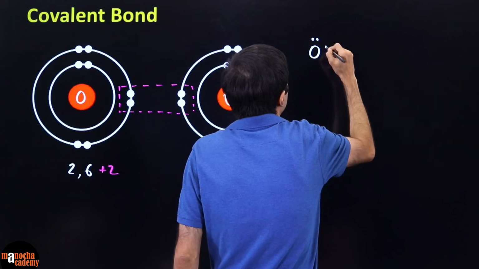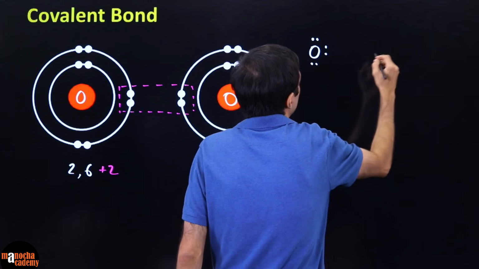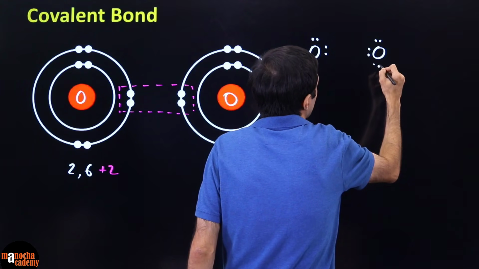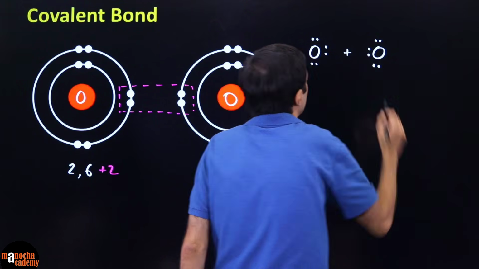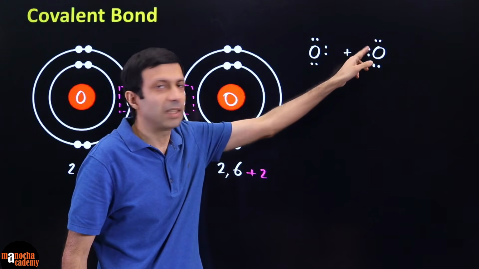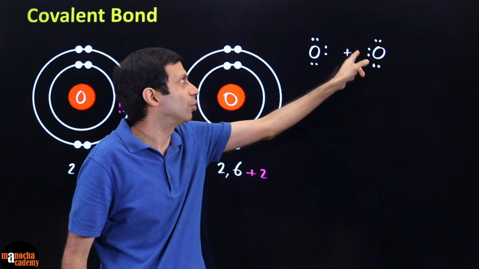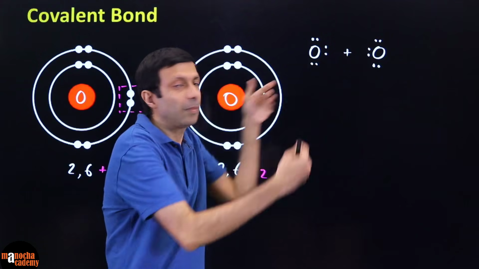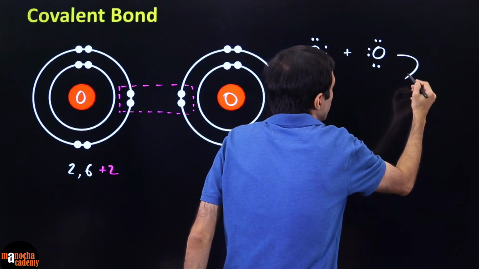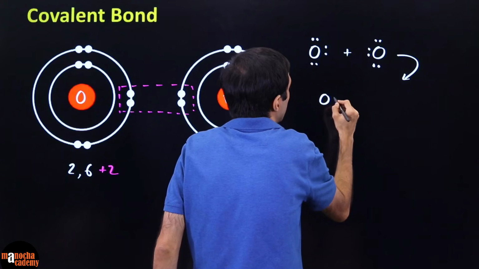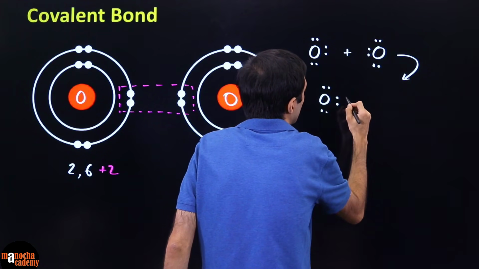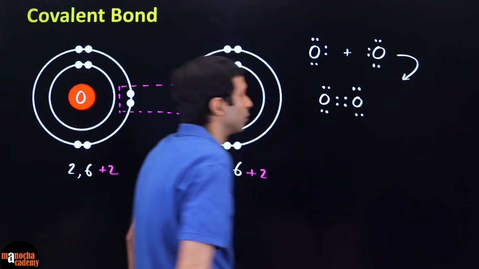So the bonding diagram, oxygen having 6 electrons, this oxygen atom also having 6 electrons. And we draw the electrons in pairs. And remember, since they are sharing it, we keep these 2 electrons ready for sharing with this guy and these 2 here on this side. So don't draw the electrons this side, draw them as if they're ready for sharing, okay? Because these 2 are going to be shared. So when they come close to each other and share the electrons, the diagram is going to look something like this. So there you go.